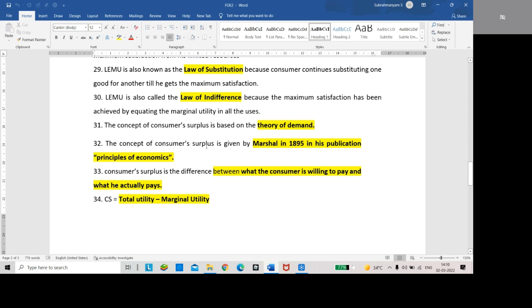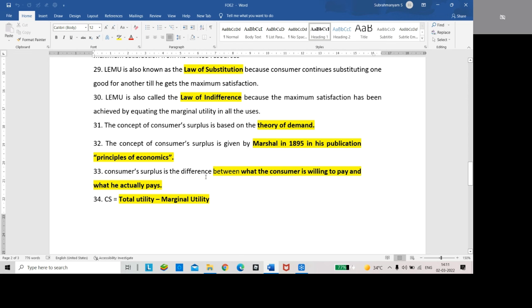The concept of consumer surplus is based on the theory of demand. The concept of consumer surplus was given by Marshall in 1895 in his publication Principles of Economics.